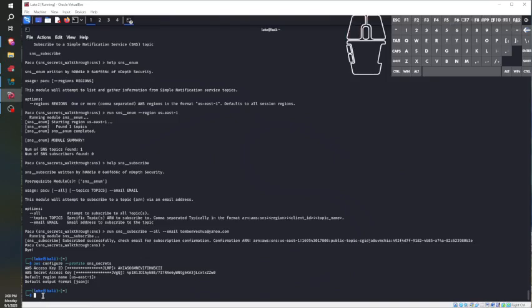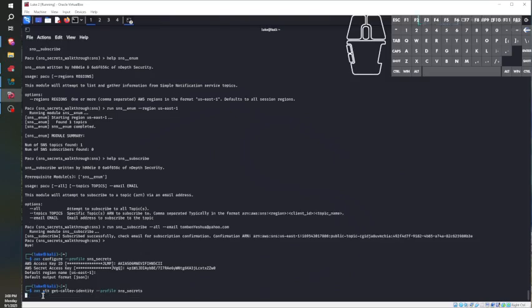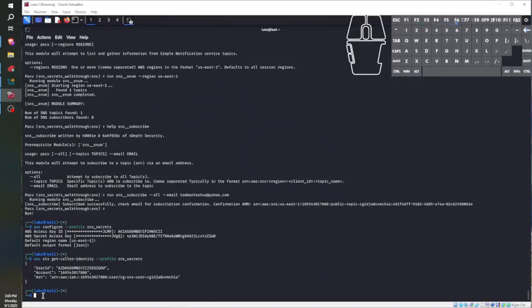Okay, so we've just configured. Now aws sts get-caller-identity, profile, not profile, but --profile sns_secrets. Make sure that it worked. Please work. Sweet. Okay, we're in.